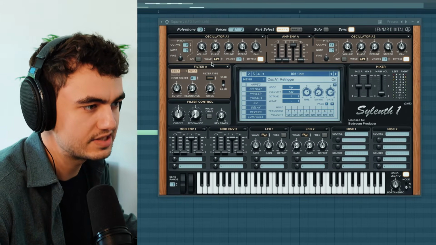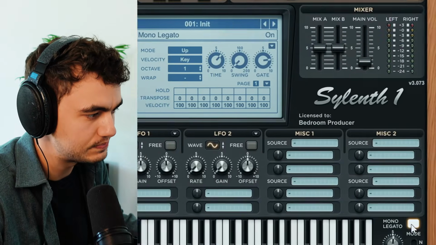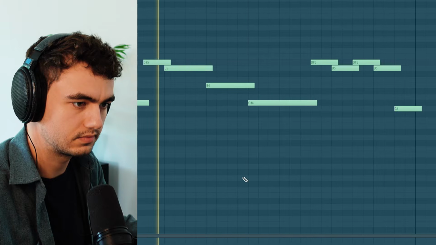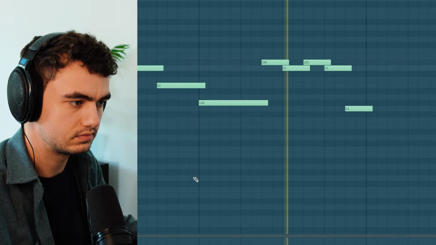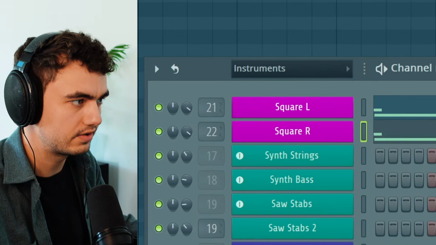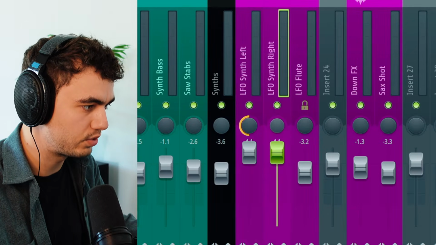And I made this one using simply a square patch, and it has the mono legato again with the portamento, which then sounds like this. Afterwards, I duplicated this patch and sent it to 2 different channels, and I panned one to the left side and the other one to the right side.